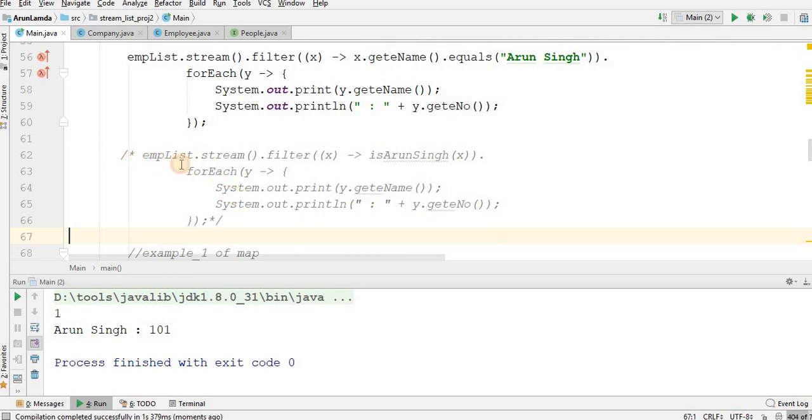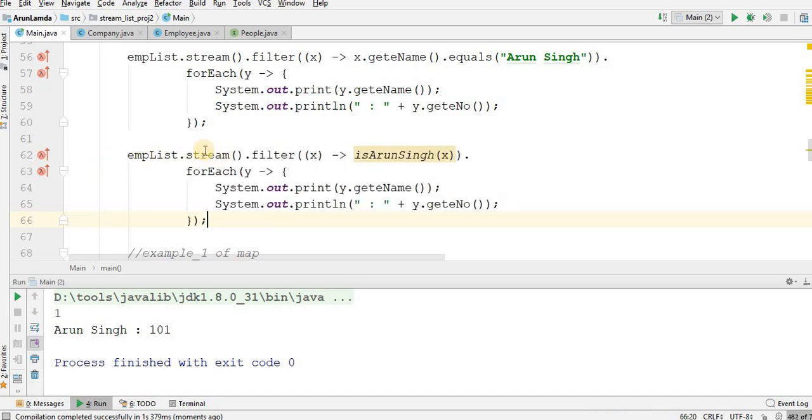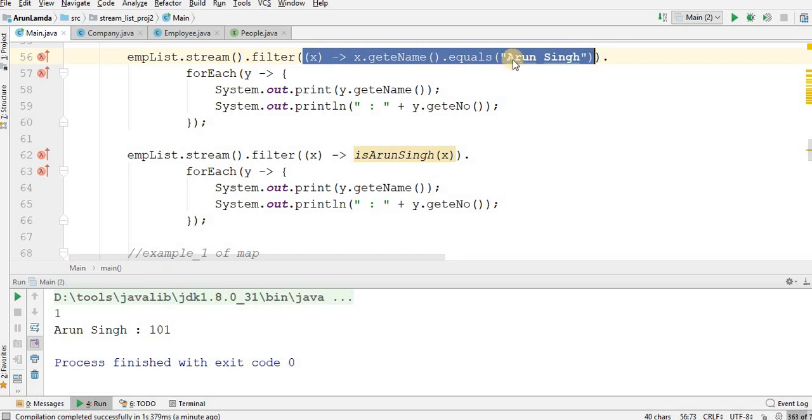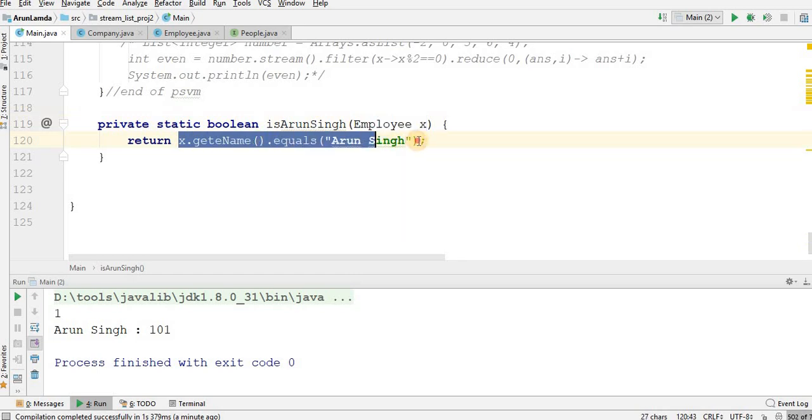Let me uncomment this back. Here I have employee stream filter. I am getting x as Arun Singh. Whatever I was doing in this method, where I am passing x.getName().equals("Arun Singh"), I have converted it into a lambda function here. Because I am getting an employee as an object x, and I am just doing x.getName().equals("Arun Singh"), and I am returning a boolean from here.